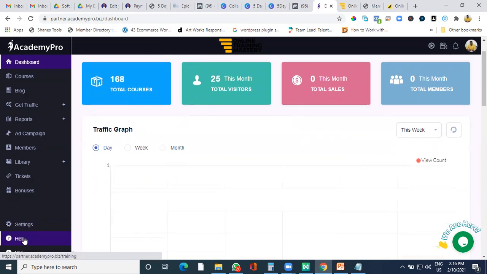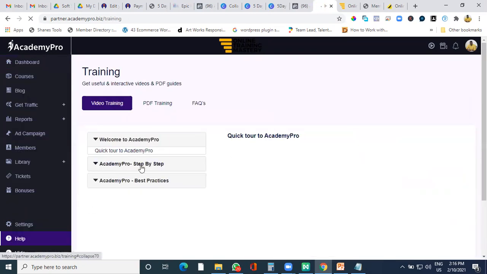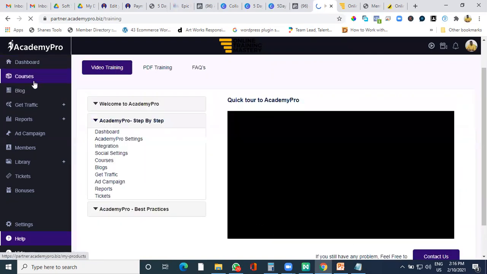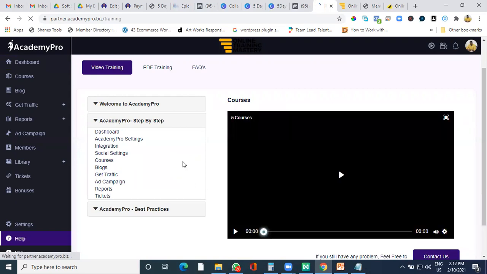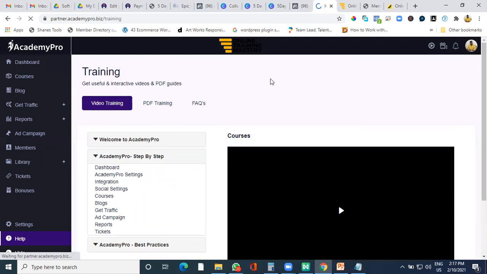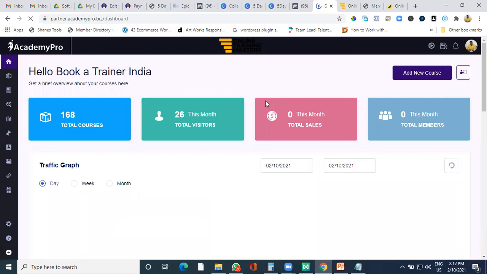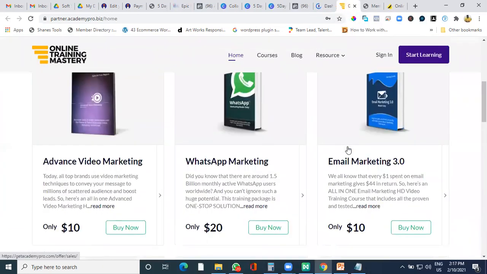Now, there is a help option also on the left-hand side. If you click on the help, you would be able to see a step-by-step video tour, which will be guiding you for everything you want. So say, for example, you want to know how to add up a course, there will be a video on courses. You can click on that and watch how to upload your video. But in this particular demo, I'll show you each and everything so that you have a fair idea and understand that it is not that difficult to create a website just like this and market your courses also.